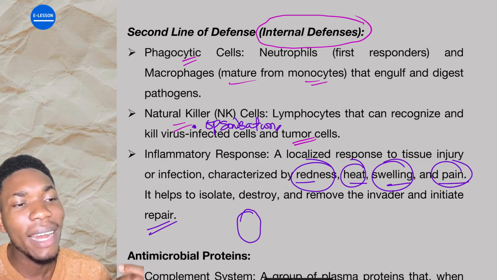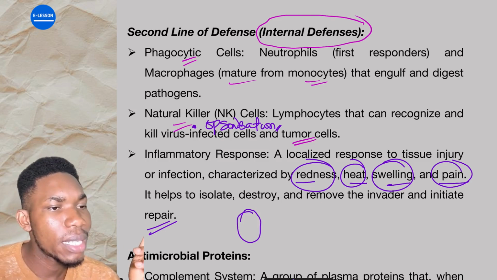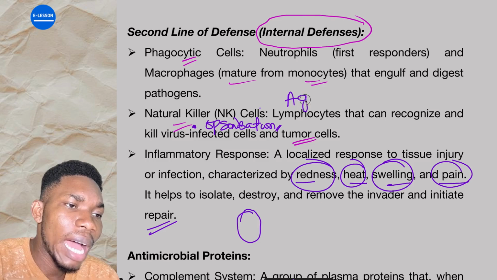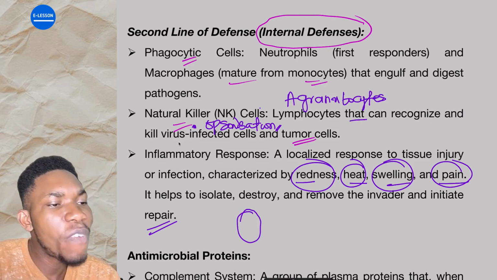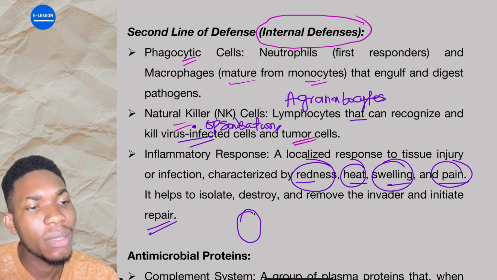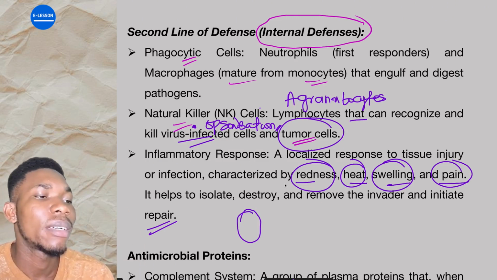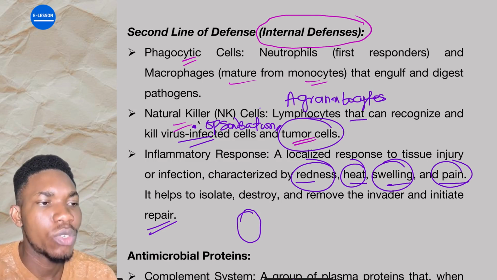All right. Natural killer cells are lymphocytes, which we say are under which type of blood cells? White blood cells. We say the white blood cells are the army of the body, and these lymphocytes are the agranulocytes, which we discussed. They are lymphocytes that can recognize and kill virus-infected cells and tumor cells, cells that have the tendency of replicating and causing cancer. The natural killer cell just marks them and then destroys them.